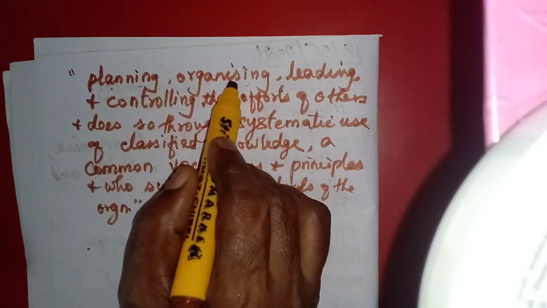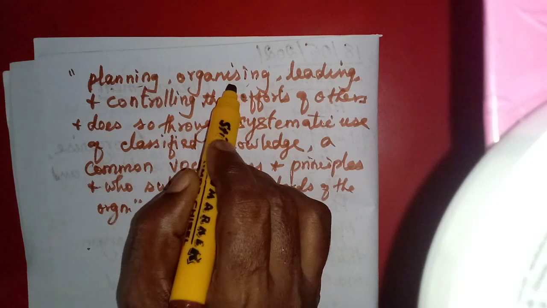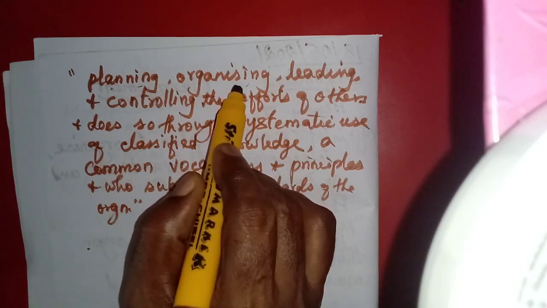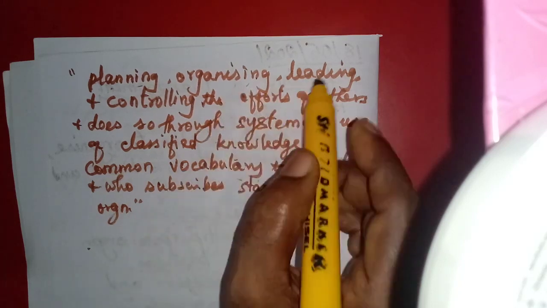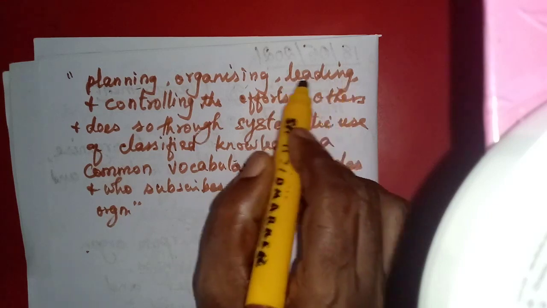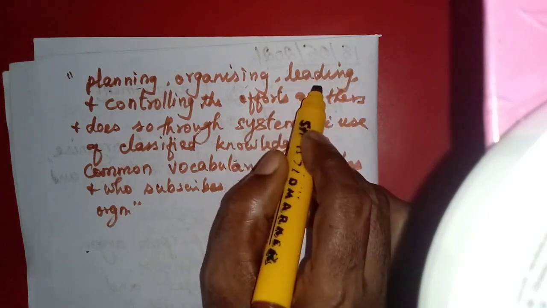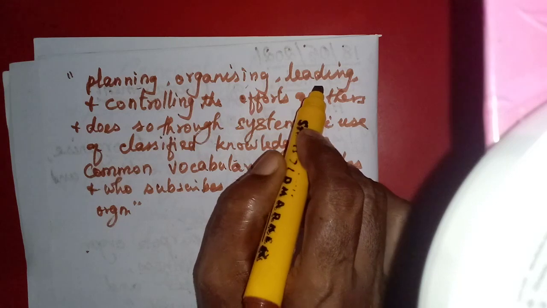So how many people? 50 people in the organization. What work will I give, and whom will I appoint as the coordinator to organize all the work? Then he has to give some lead. He has to lead them. Since he is a leader, he should know everything, isn't it? And he has to lead.